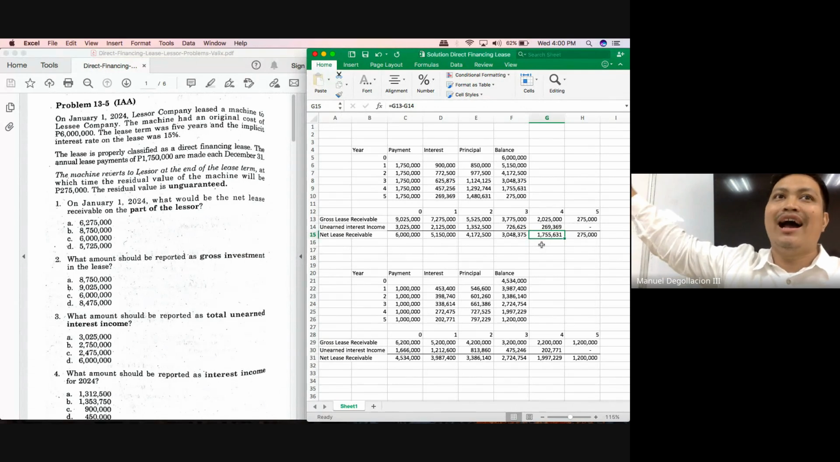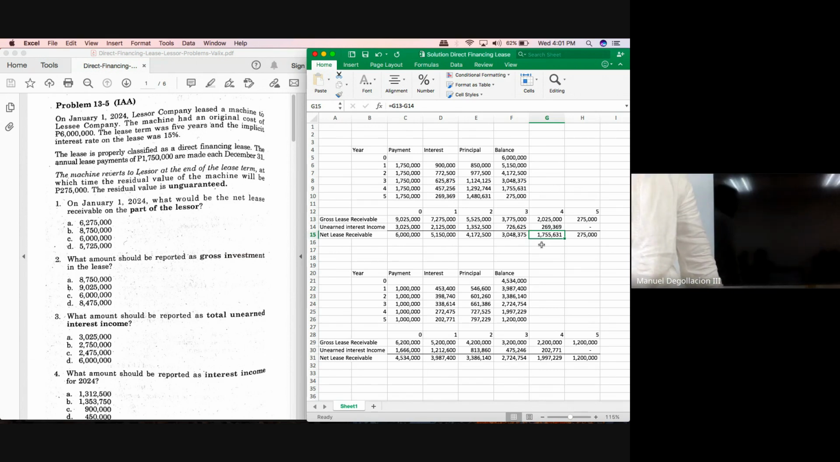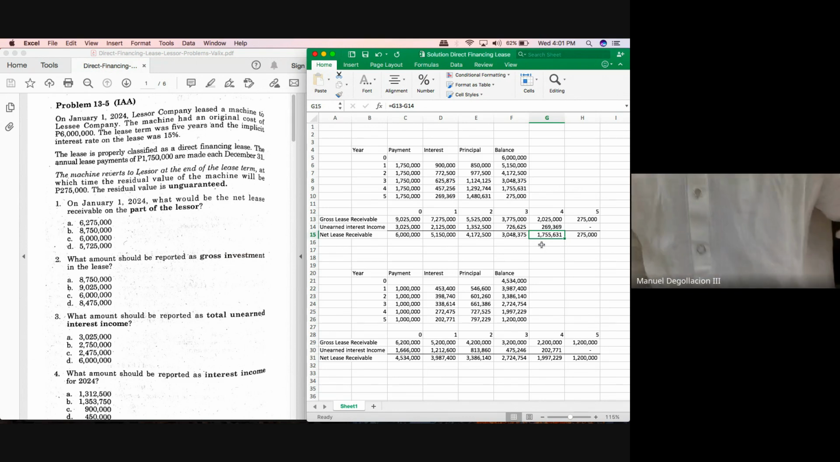And how are we going to close the receivable account? When the asset is returned, you will now recognize the remaining 275,000. And you would not have achieved that, class, if you insisted on multiplying 1,755,631 by 15%. Okay? And moving on to our alternative solution, class.